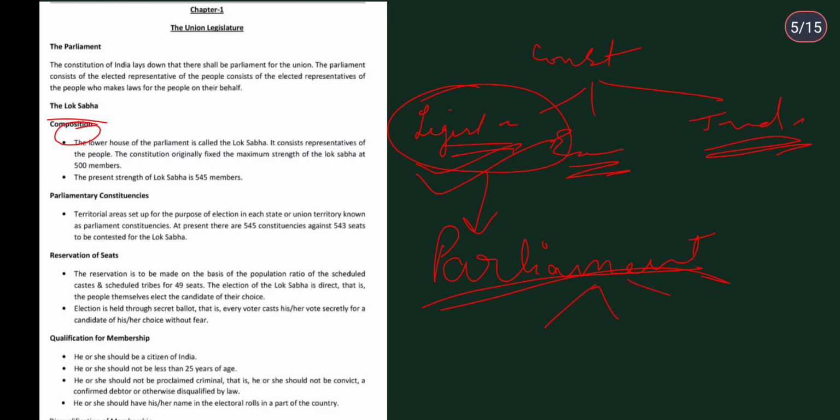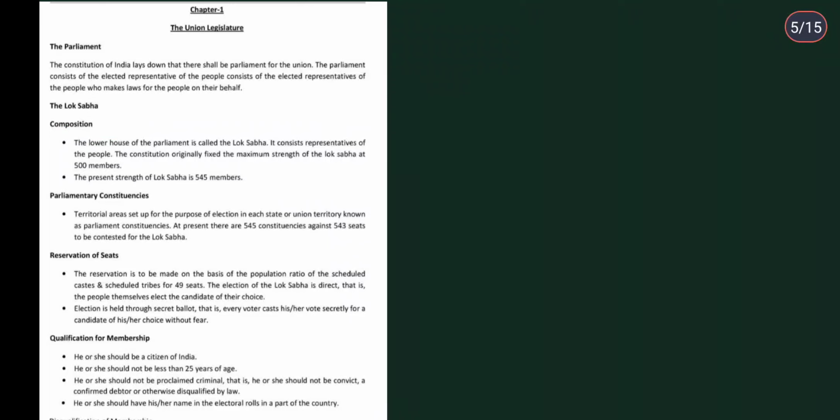Talking about Lok Sabha first, and then we will talk about Rajya Sabha as well in the very same video. Talking about the Lok Sabha, its composition is the first point that we are going to look at. In composition we can see that the lower house of the parliament is called Lok Sabha. It consists of representatives of the people. The constitution originally fixed a maximum strength of the Lok Sabha at 500 members.